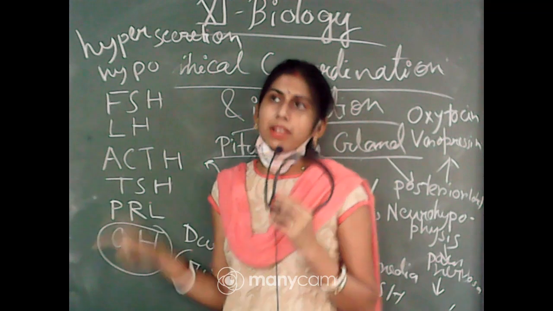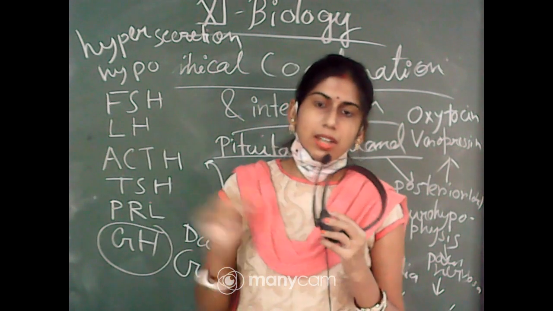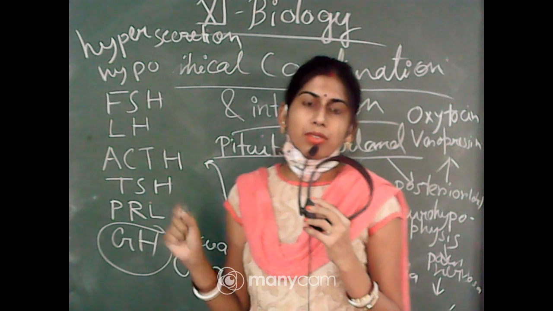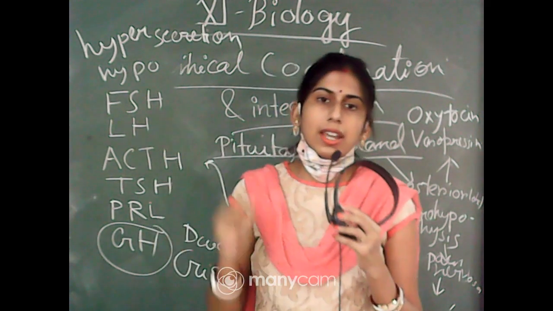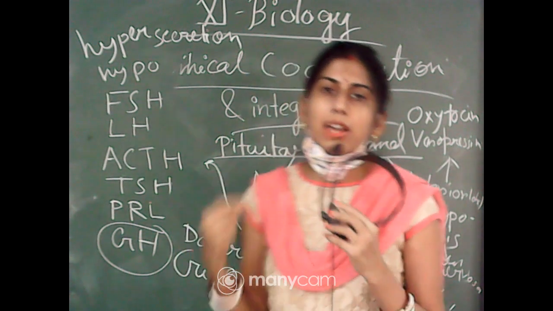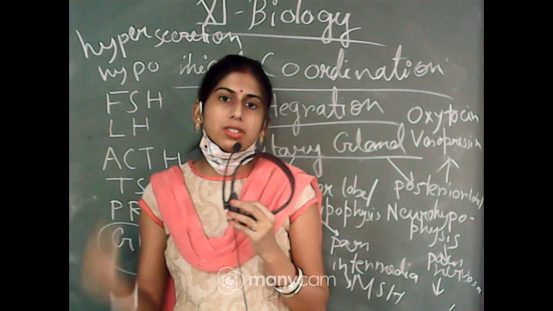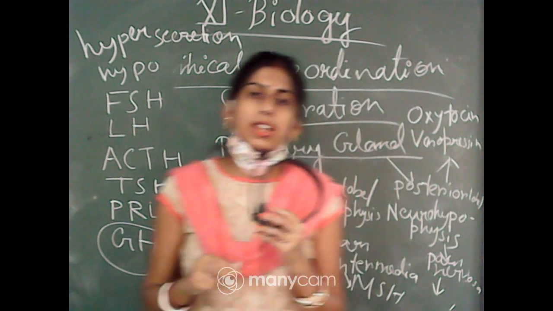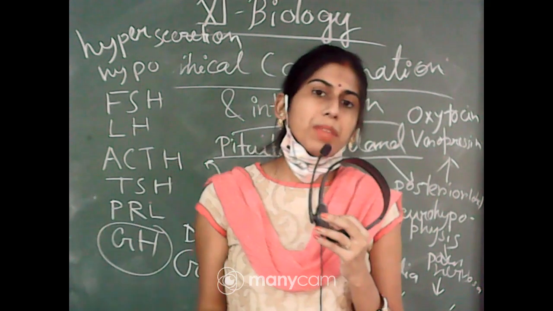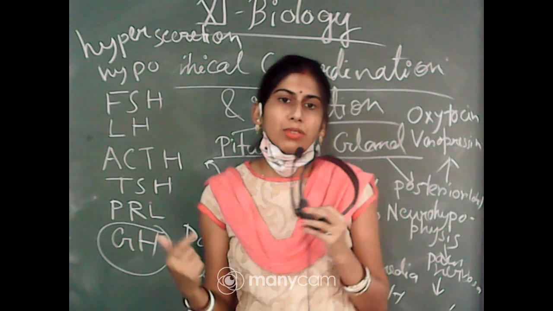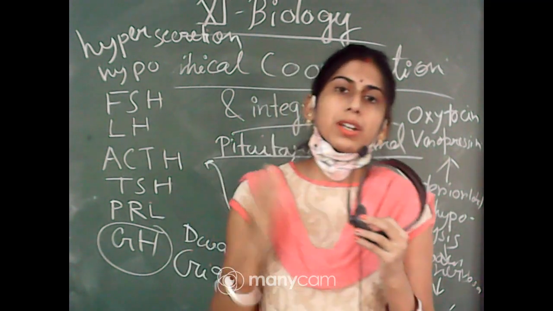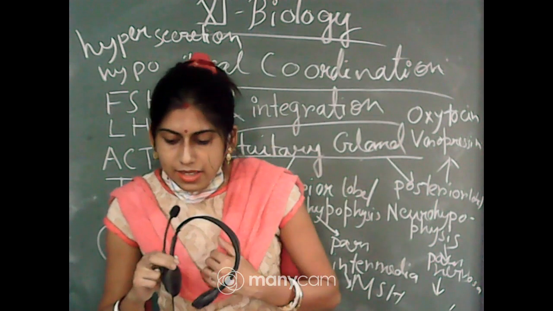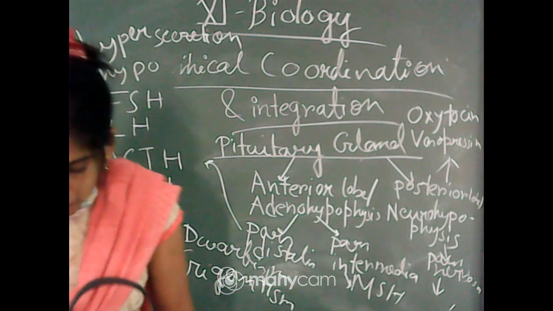So in the female ovary, some follicles are developing, and the matured follicle is considered as the Graafian follicle. On the 14th day, the egg will be released from the Graafian follicle, and this process is called ovulation, and LH plays a role in this ovulation. After the release of the egg or ovum, the rest of the Graafian follicle will be converted into the corpus luteum, and LH has a role in maintaining this part also.